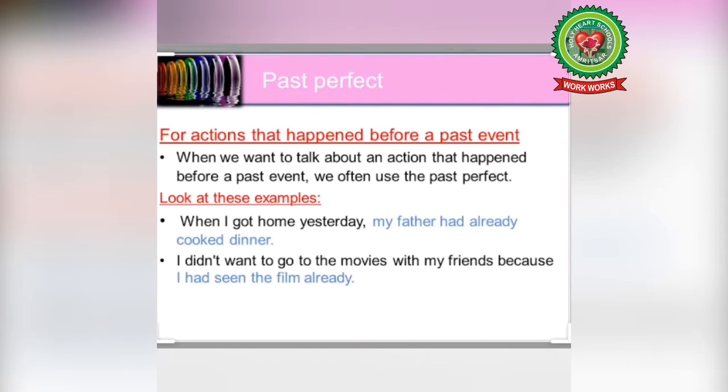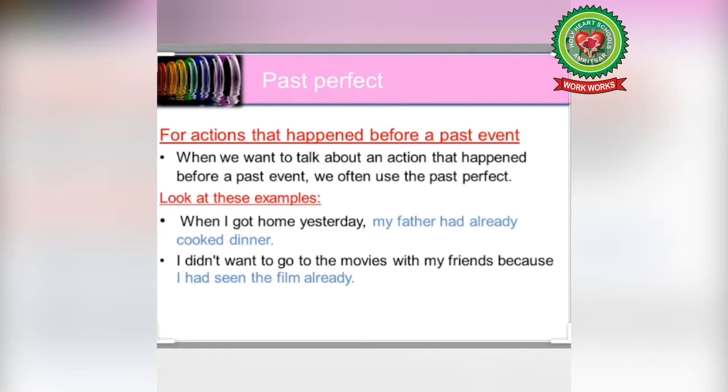The past perfect tense is used for the actions that had happened before a past event. When we want to talk about an action that had happened before a past event, we often use the past perfect tense. Now look at these examples. When I got home yesterday, my father had already cooked the dinner. Now in this sentence, two actions are taking place. But to know which action has taken place first, we use past perfect tense.